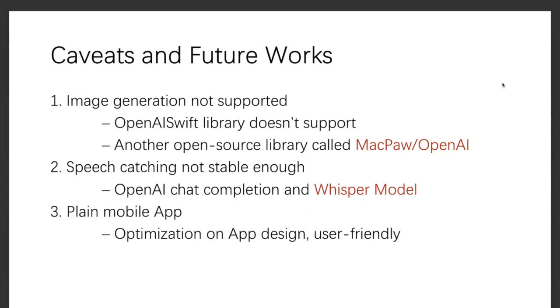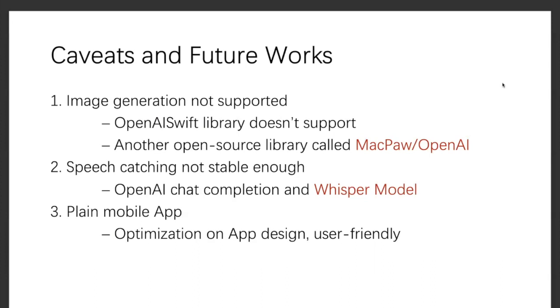The second point is that we do observe that the speech catching is not stable enough, in the sense that suppose we want to ask some really complicated sentence questions to ChatGPT, or maybe we have bad pronunciation of some vocabulary, then the chatbot cannot exactly catch what we're saying.